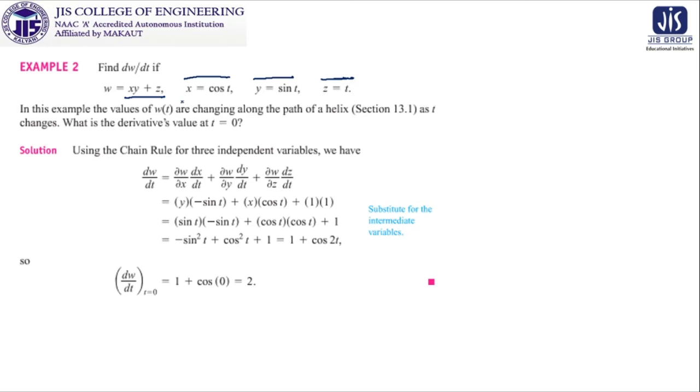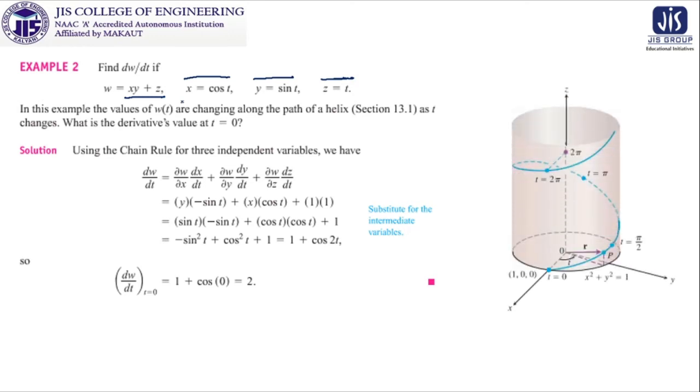Now look at this, there is a reference for the representation of this particular thing. That is why I am showing this pictorial representation of this particular curve, and what we see is that it is a helix pattern. We need this because our requirement is the derivative's value at t equal to 0. Obviously, after calculating the whole thing, if you put t equal to 0, you will get the result.